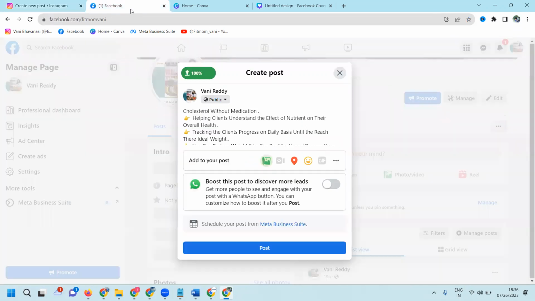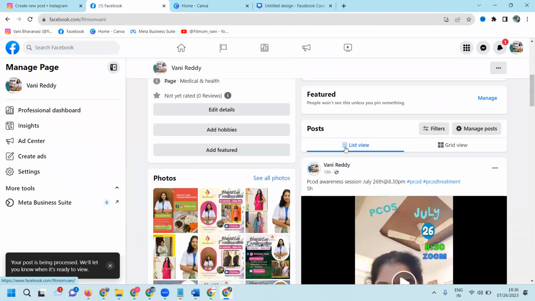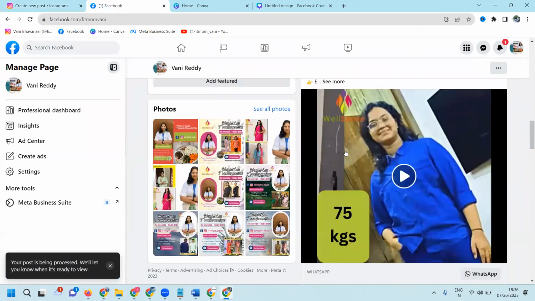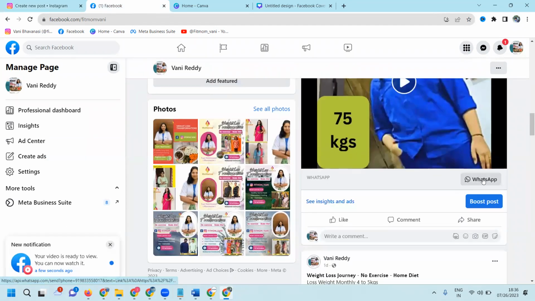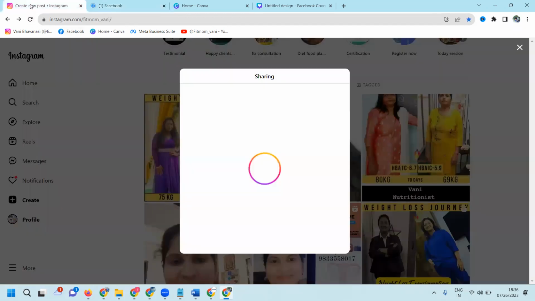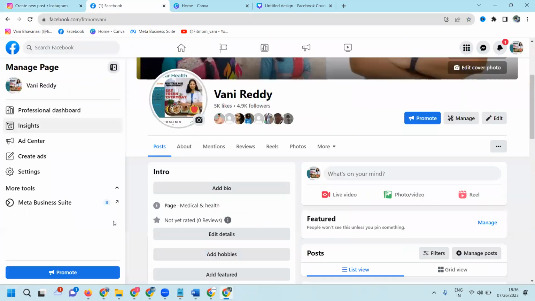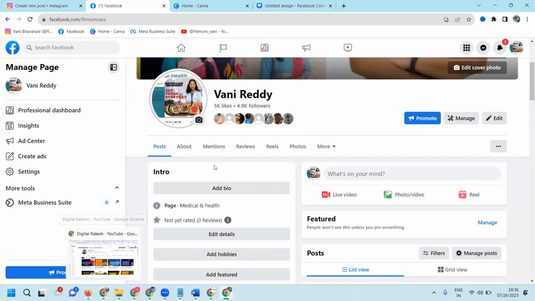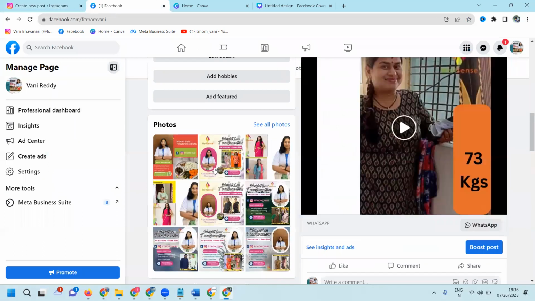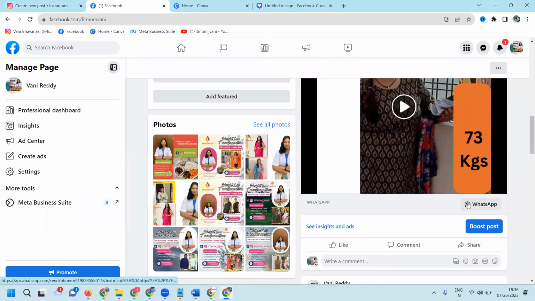Facebook and Instagram will be separate. This will be effective for those who are looking for particular things. They will send the WhatsApp message, and this will be direct. We can reach the customer through the video option. So these two steps we can follow, contacting through Facebook with the WhatsApp option.